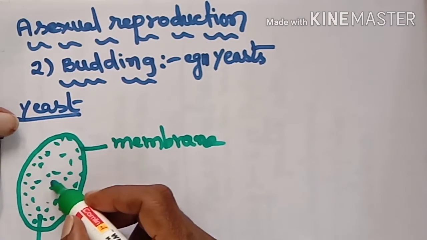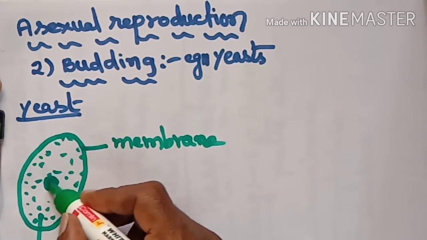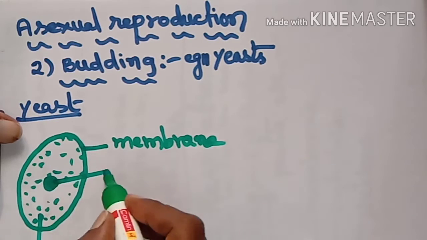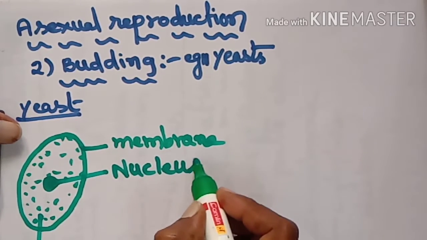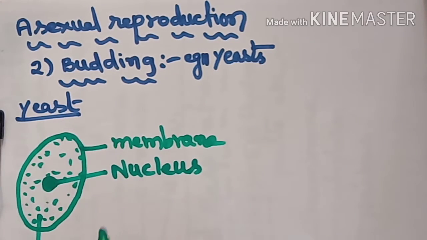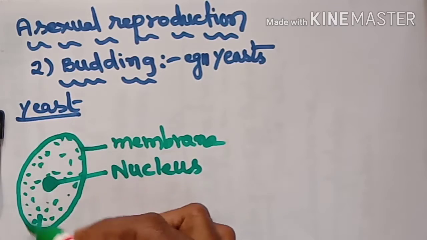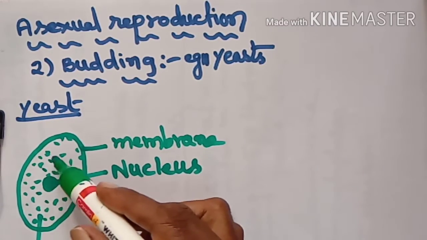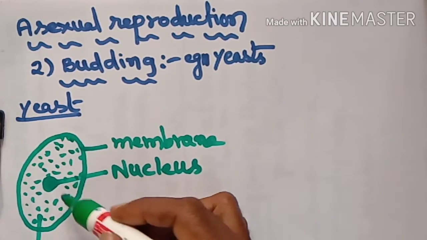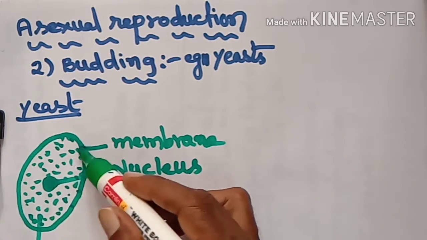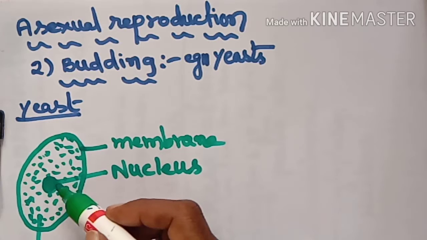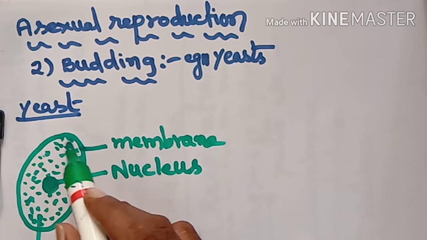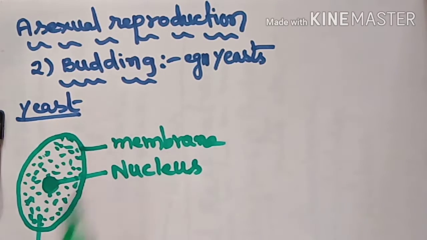And also one nucleus is present, here is the nucleus. Simply, you can show the yeast cell like this: a membrane surrounds it, inside cytoplasm or protoplasm is present, and then one nucleus is also there in the yeast cell.